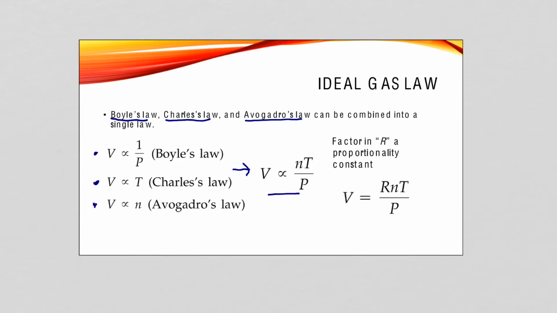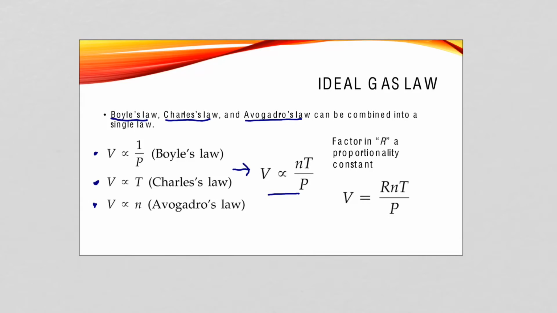We need to turn this proportionality sign into an equal sign. And typically the way we do that is there's some sort of proportionality constant, or typically we just see them as constants in the equation, values that are there to give us an equality. We don't usually even think about them being there, they're just part of the equation.